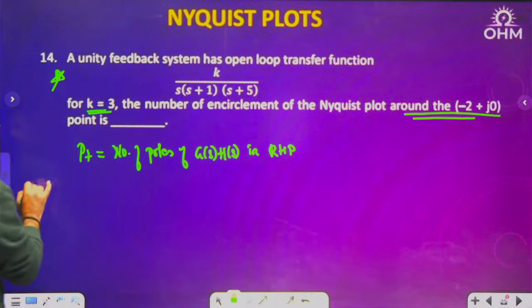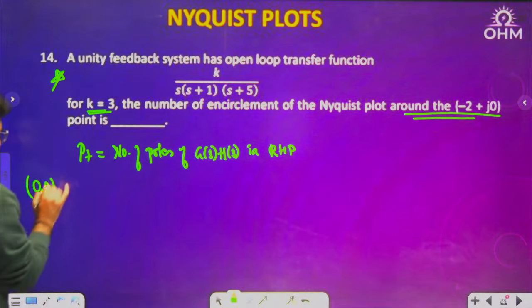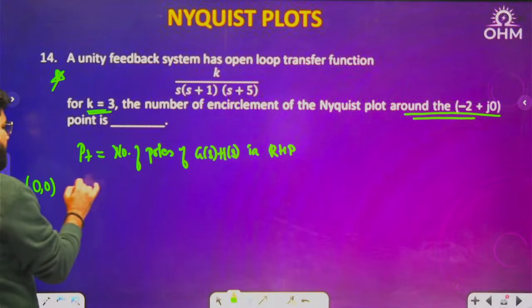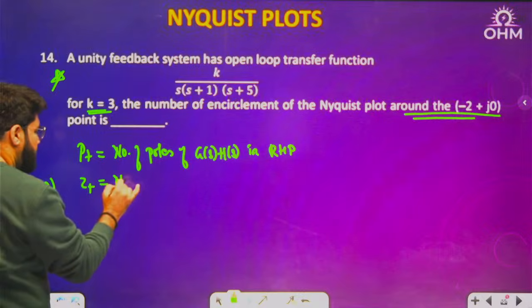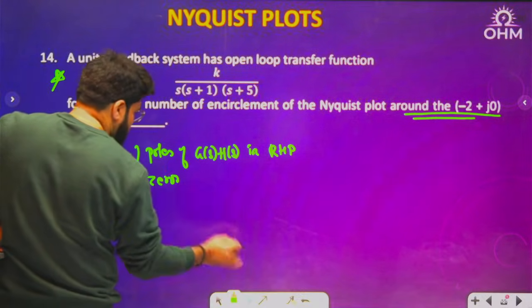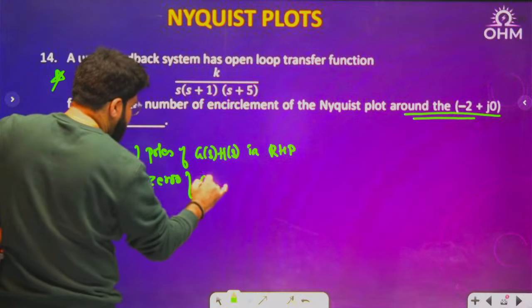Now whenever you want 0, 0 encirclement, then Z plus is what? Number of zeros of G(s)H(s) only, correct?